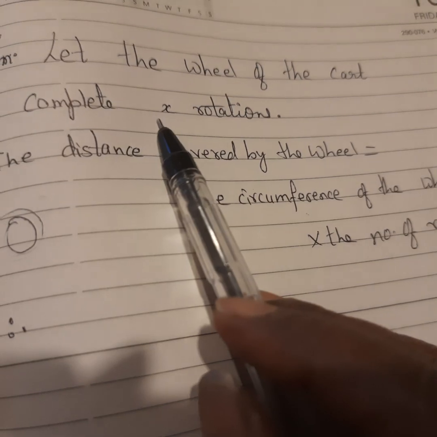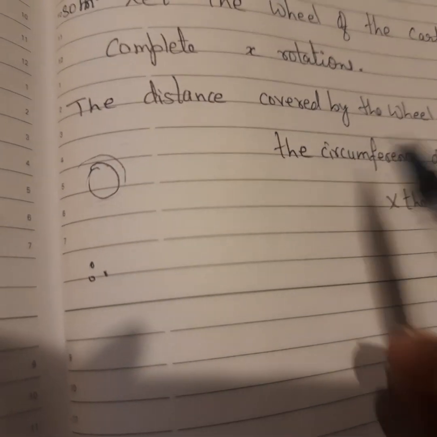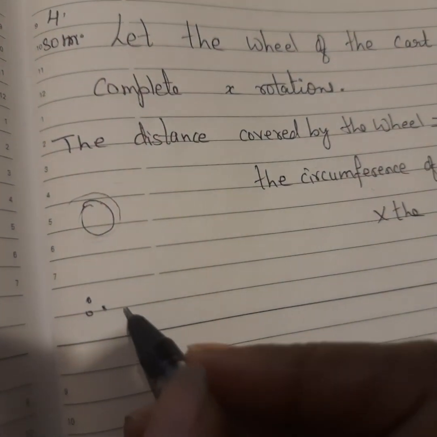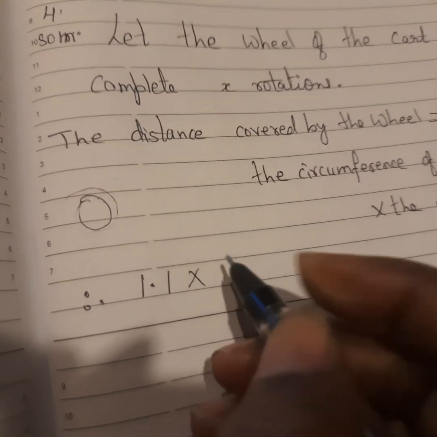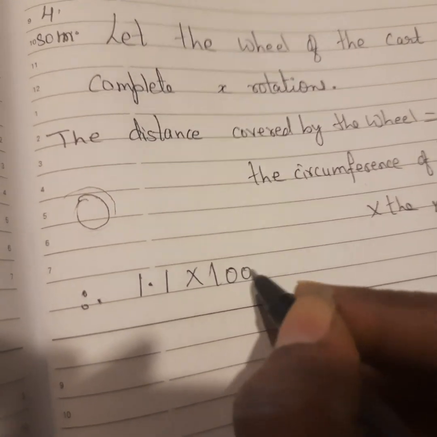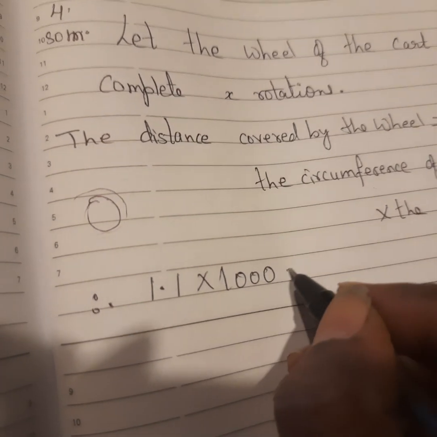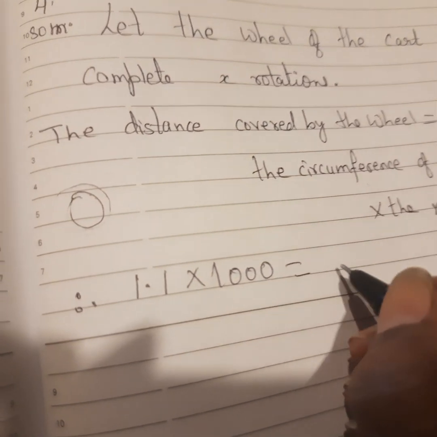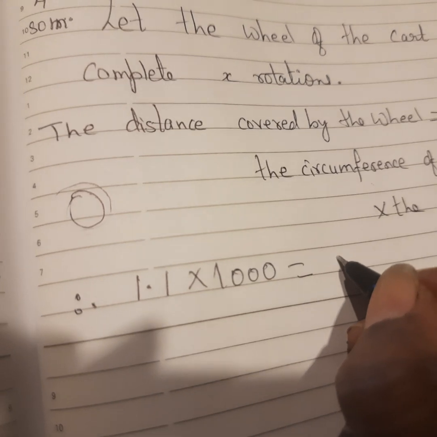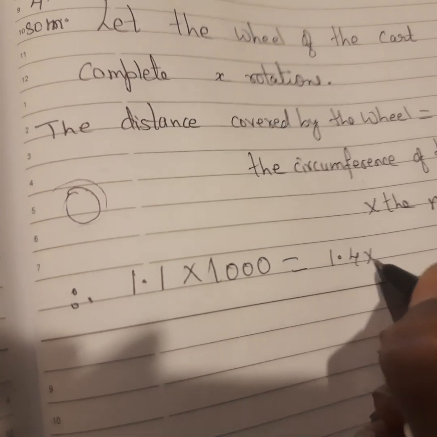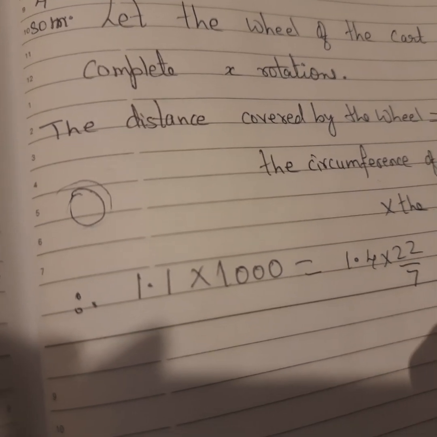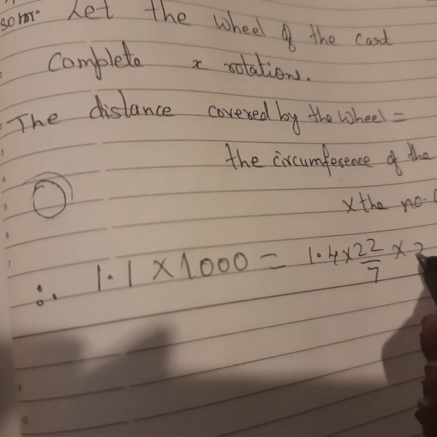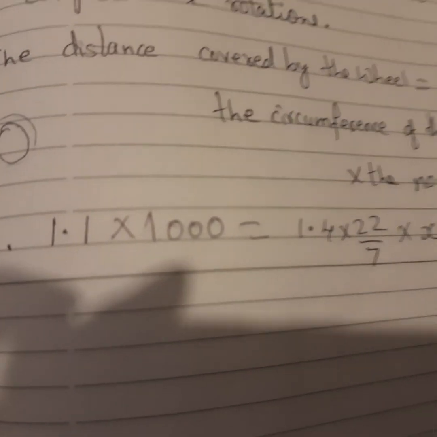Number of rotations we have taken x. Distance covered is 1.1 kilometer, so we will multiply by 1000. 1.1 into 1000 is equal to, C is equal to pi d, so that is 22 upon 7 into 1.4 into x, where x is the number of rotations.